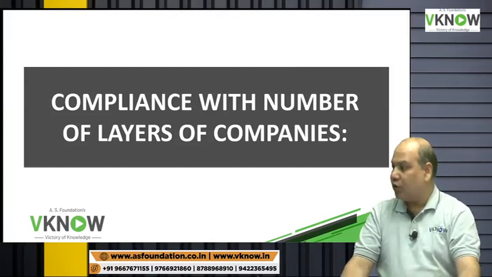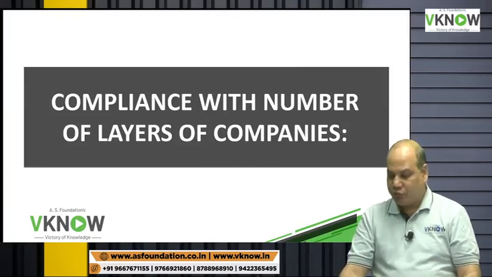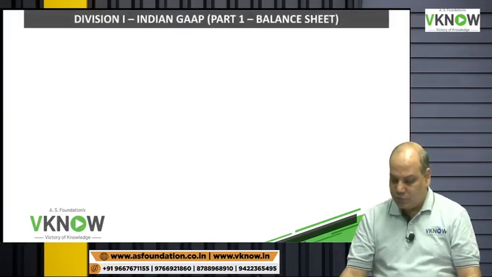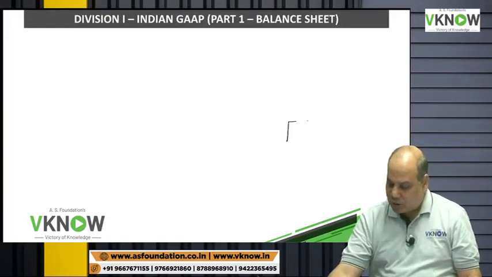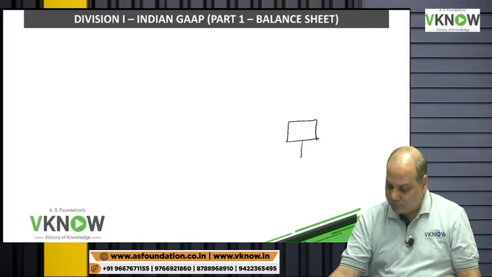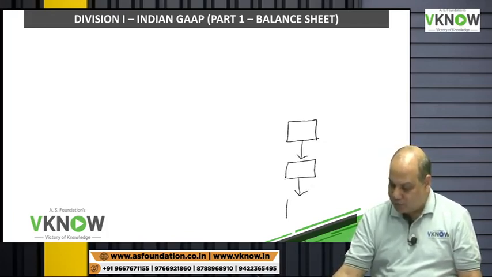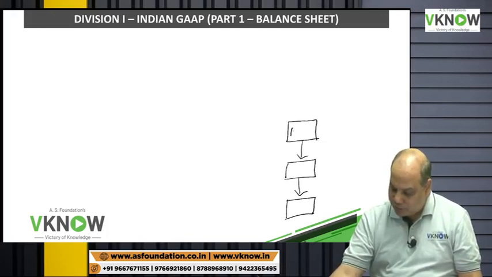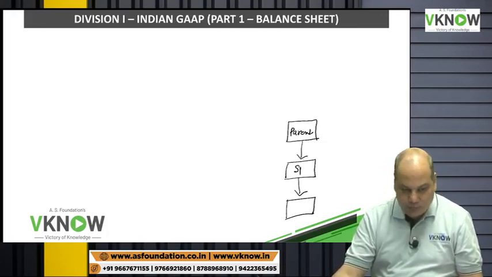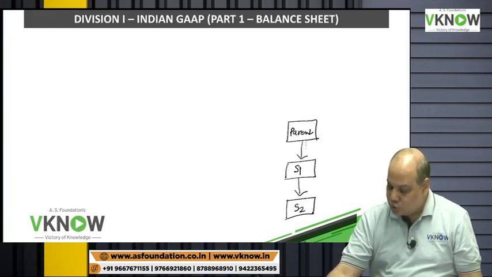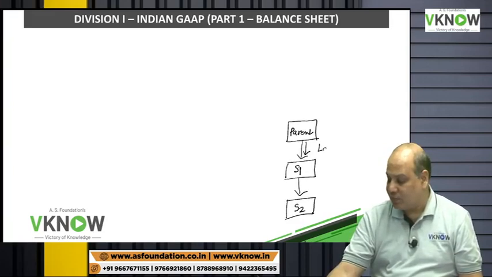Compliance with number of layers of companies. This is very simple for you. As per the Companies Act 2013, one parent company can have a maximum of 2 layers of subsidiary.